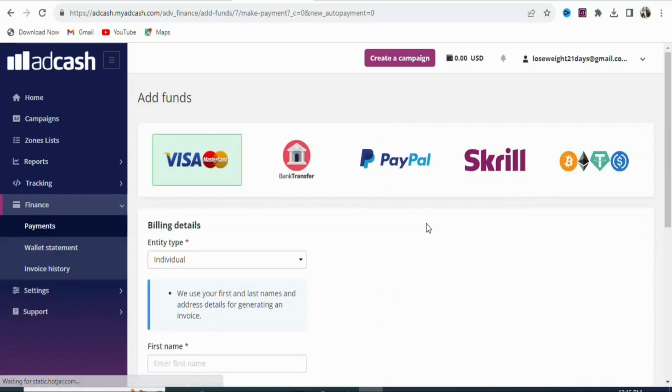Once you click on add funds, you can see the different methods of payment that you can use to deposit money into your account so that your ad can run. You can see Visa, MasterCard, bank transfer, PayPal, Skrill. You can see Bitcoin and other cryptocurrency wallets. Any of them that you want, you can select it and then deposit money into your account so that your ad can start running, for you to get people in Australia to click on your link and then complete the action for you to make money from home wherever you are in the world.